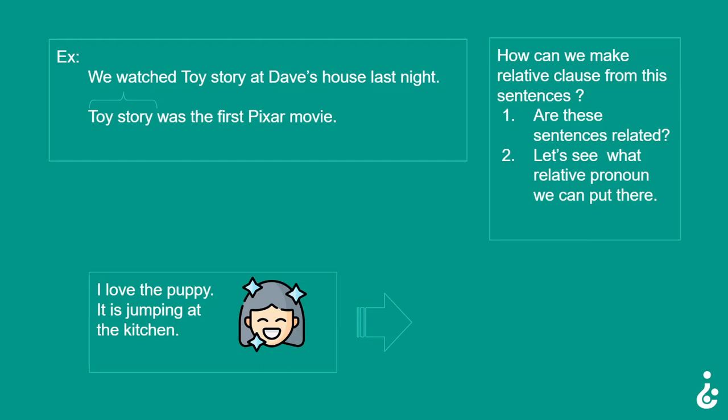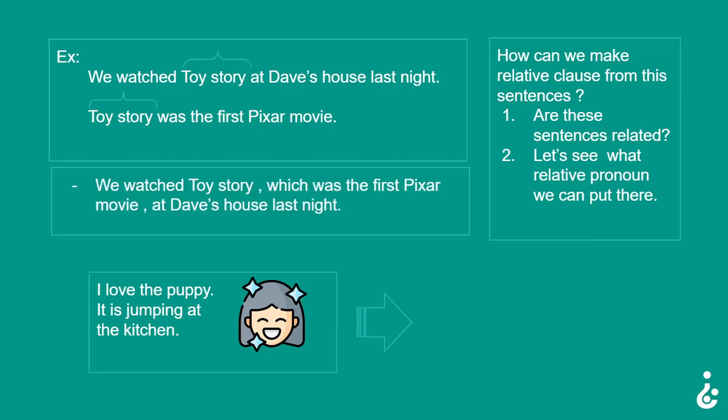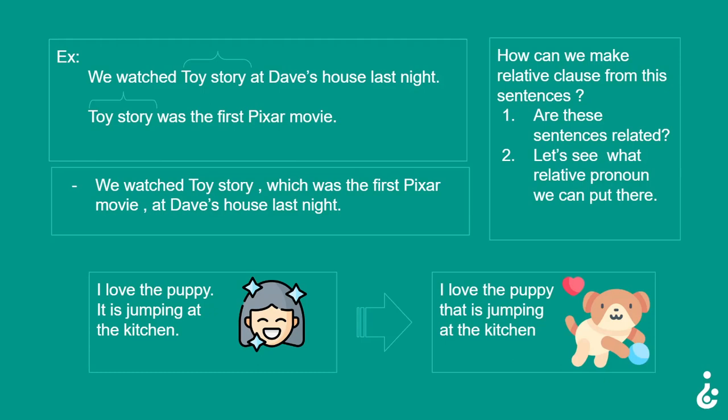So, first we take Toy Story and we watched, yes? So, we watched Toy Story, which was the first Pixar movie, at Dave's house last night. You can see here in the first sentence we have Toy Story, and in the second, yes, also Toy Story. So we understand that these sentences are related and we use the relative pronoun which. Another sentence: I love the puppy that is jumping in the kitchen.